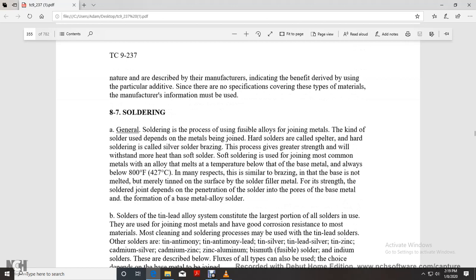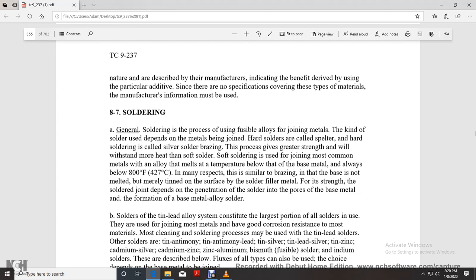8.7. Soldering. Generally, soldering is a process of using a fusible alloy for joining metal, and the kind of solder depends on the metal to be joined. The hard solders are called spelters, and hard soldering is called silver soldering or brazing. The process gives strength that will withstand more heat than soft solder. Soft soldering joins most common metals with an alloy that melts at a temperature below the base metal, always below 800 degrees Fahrenheit. Similar to brazing, the base metal is not melted, merely tinned and surfaced by